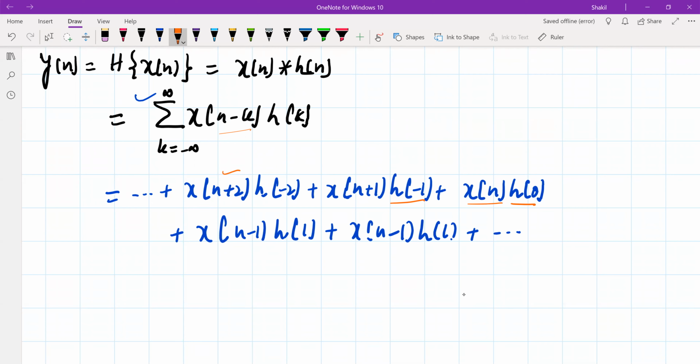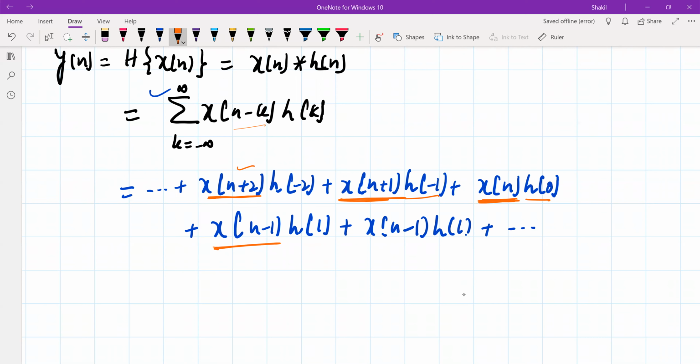We said the system is said to be causal if it does not depend upon the future value of the input. If the system does not depend upon the future value of the input, we say that system is a causal system. Now you can have a look. Why does the system depend upon the future value? This is the future value of the signal. This is the present time of this input. This is the previous value of the input.